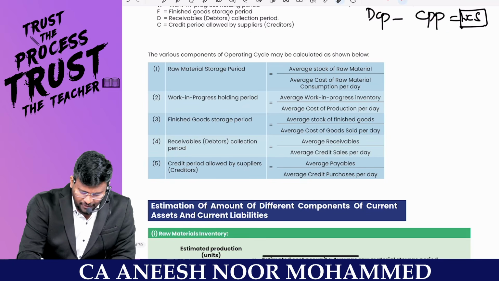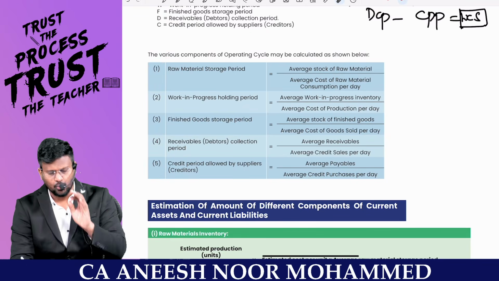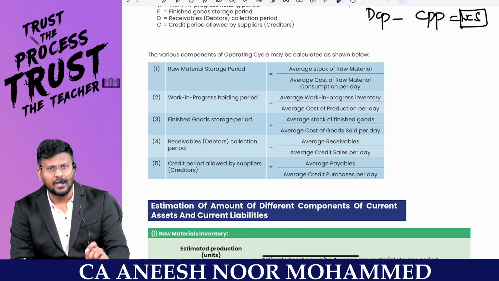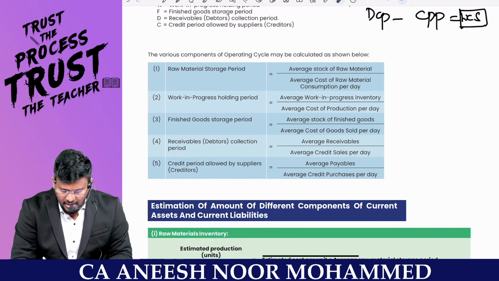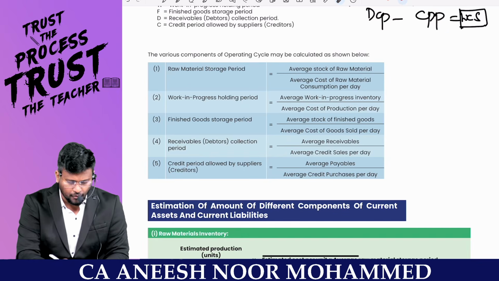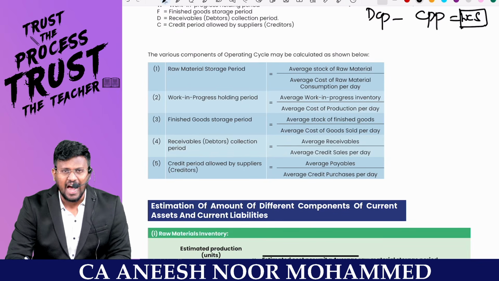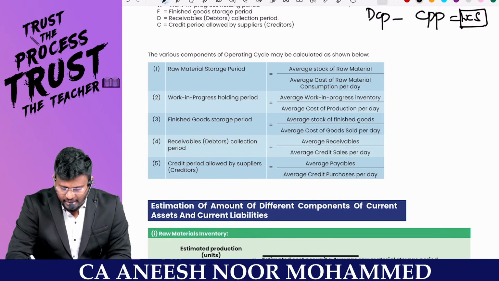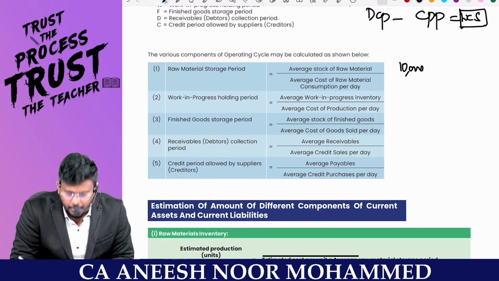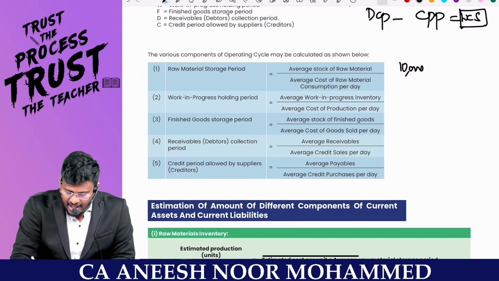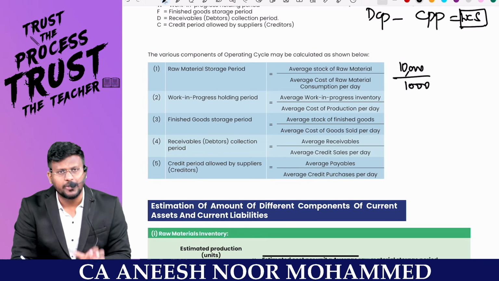Now, how do I calculate the raw material storage period? Very easy. It is the average stock of raw material divided by the average cost of raw material consumption per day. How will we calculate it? Sir, average stock of raw material. Just think, man. Let me ask you one question. For example, if you are having 10,000 rupees in your pocket now, and daily you need 1,000 rupees for your expenses.